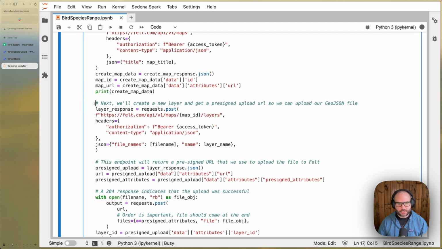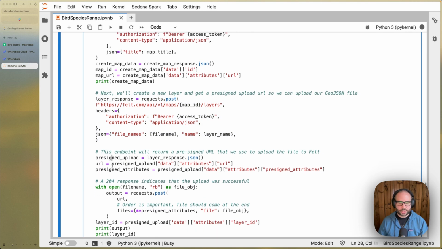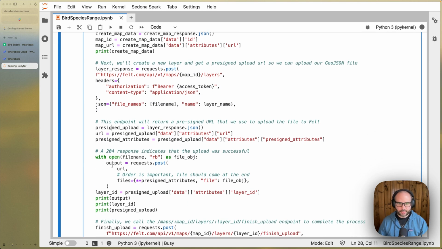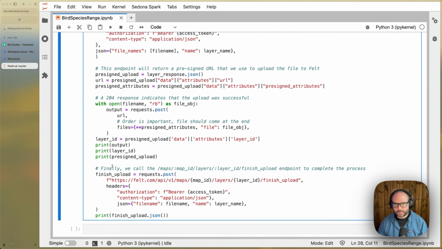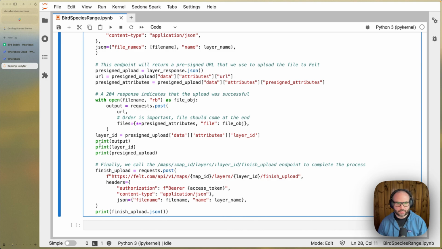And then we create a new layer, and this returns a pre-signed URL that we can use to upload data. We can upload multiple files. In this case, we upload just one. And then finally, we call the finish upload endpoint to indicate that we are done uploading data to this layer.